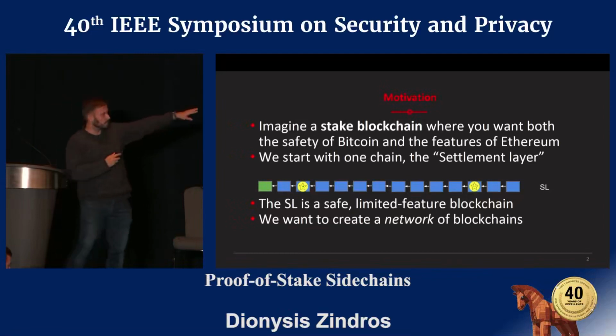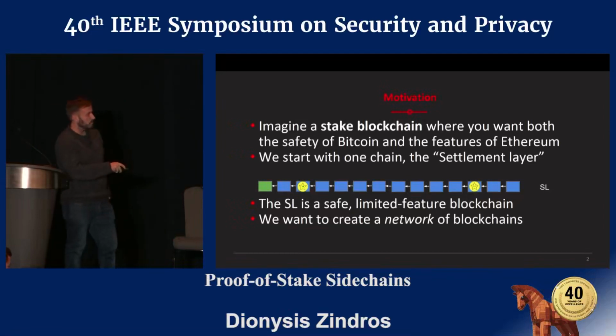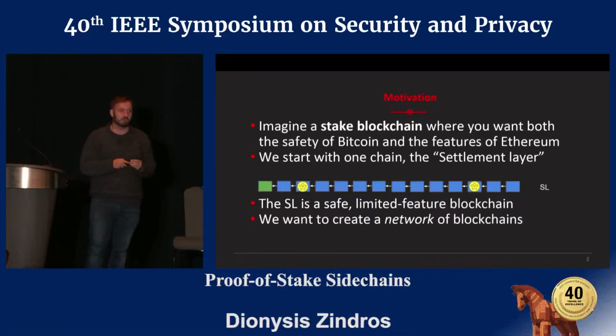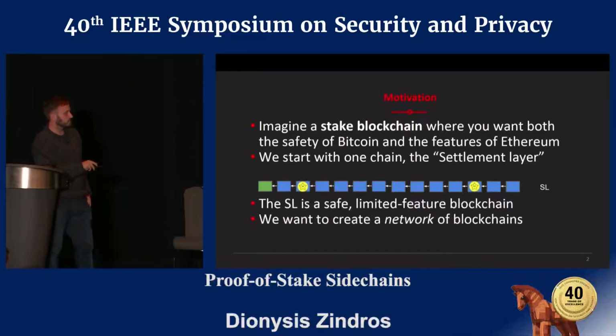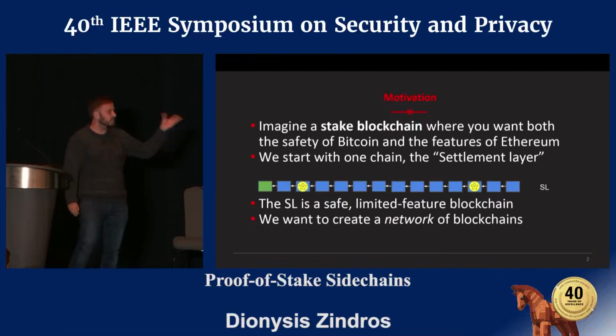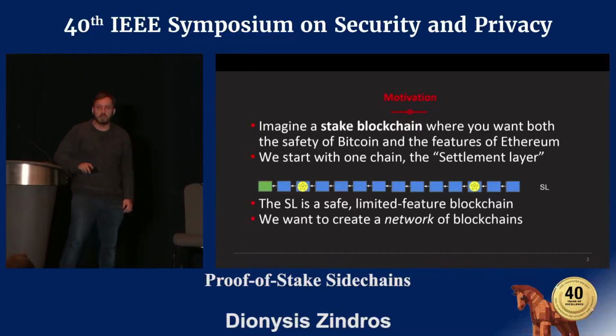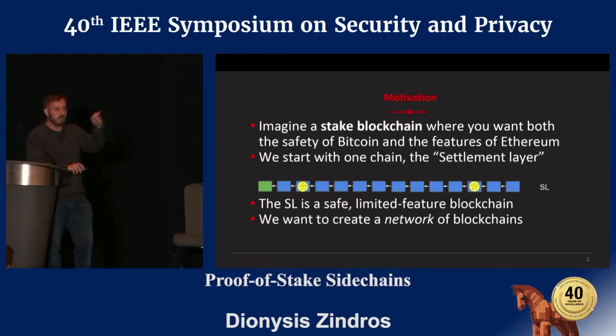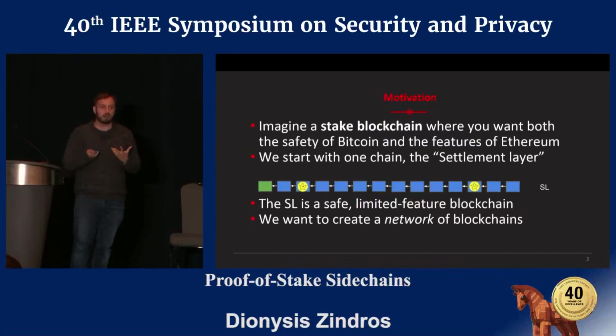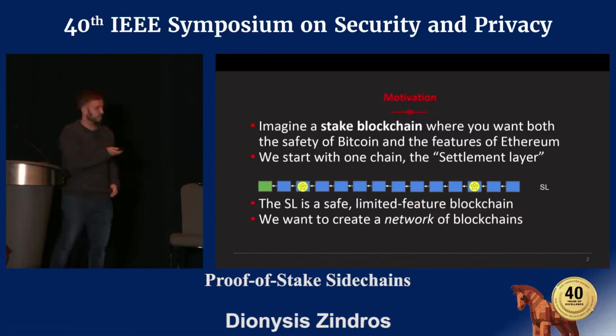We start with this blockchain here, which I will call SL for settlement layer, and this will play the role of Bitcoin in the current cryptocurrency world. It has the Genesis block and a few other blocks, and there are some transactions going on there. We intend this to be a limited feature blockchain, not to have many abilities other than moving money around. And we hope people will use this as a savings blockchain where they keep their money safe, but they don't have all the nice features of a smart contract blockchain.